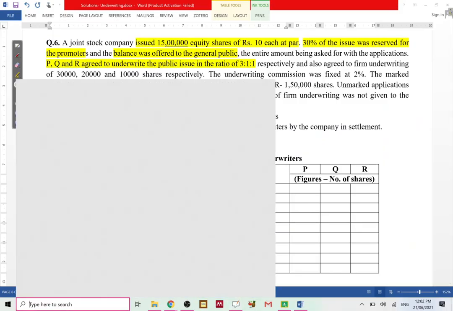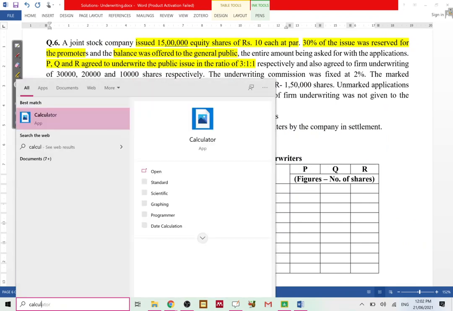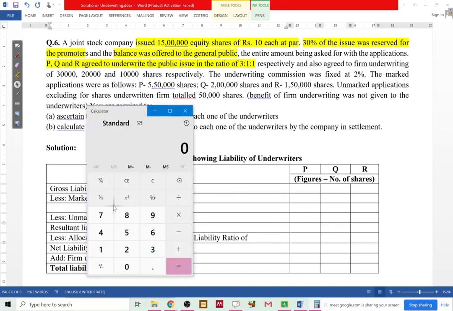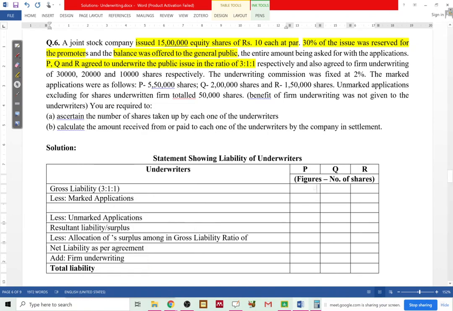Let's show you the calculation over here. 10,50,000 multiplied by 3 divided by 5. You get 6,30,000 in the first case. And in the second case, it is basically 1/5 and 1/5 for both.